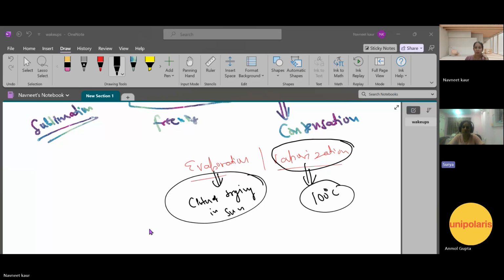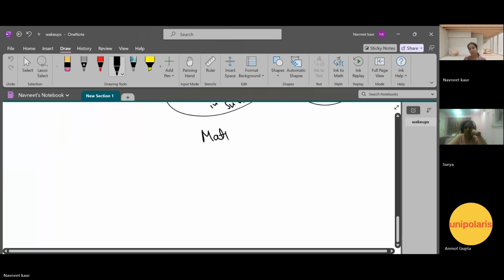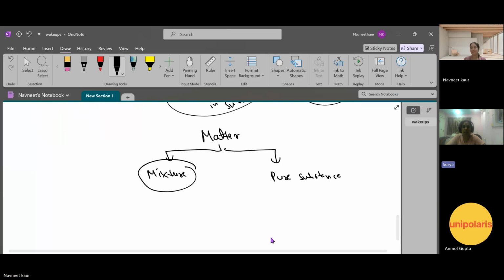Done? Okay. Now we have another thing: matter is of two types. Do you know what the two types of matter are? The first one is mixture and the other one is pure substances. So what do you mean by mixture? It is a combination of two elements or components mixed in any ratio, without a fixed ratio mentioned, and that is considered a mixture.